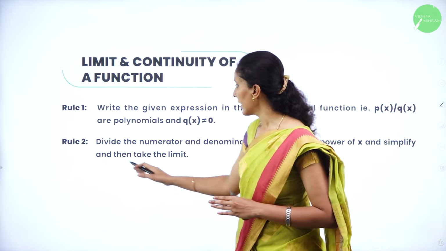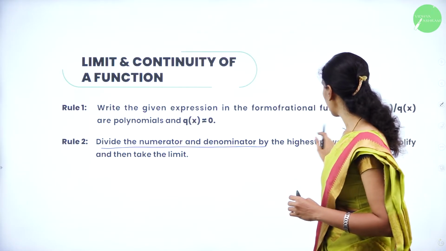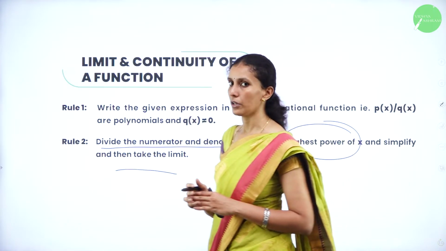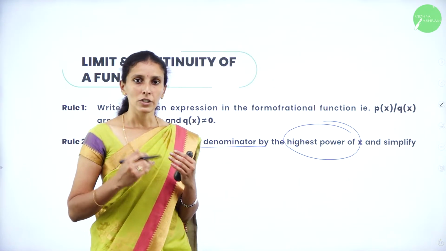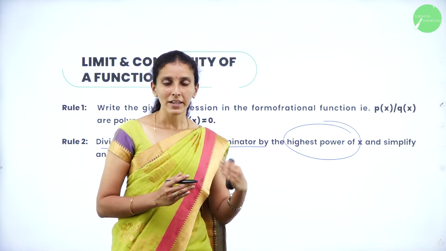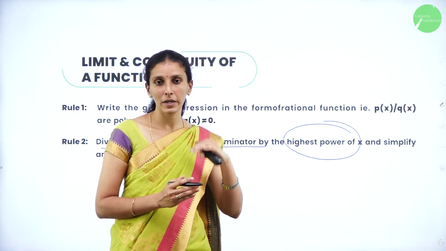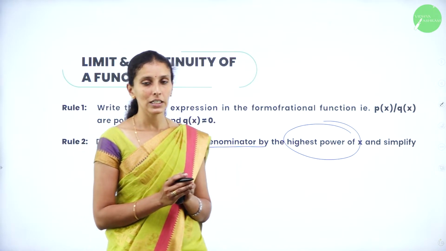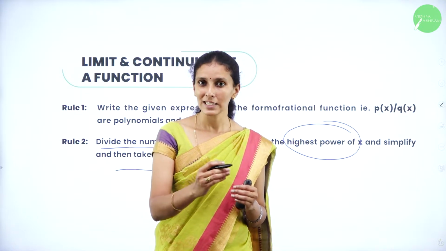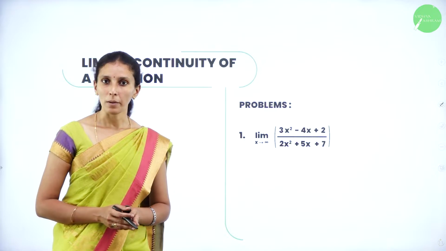And the second thing is, divide the numerator and denominator by the highest power of x and simplify by applying the limit. So convert it into 1 by x form so that the limit becomes 0, or 1 by x square, 1 by x cube form. So the highest power of x must be divided in both numerator and denominator so that we can apply the infinite limits easily to find the limit of a function. So let's see the problems.